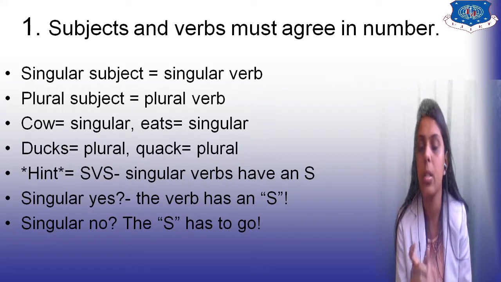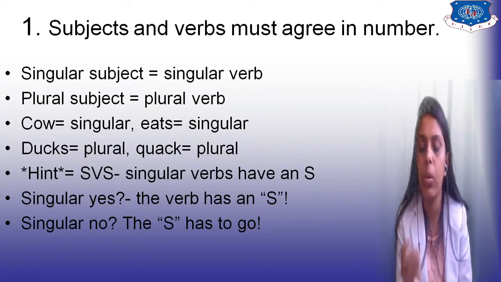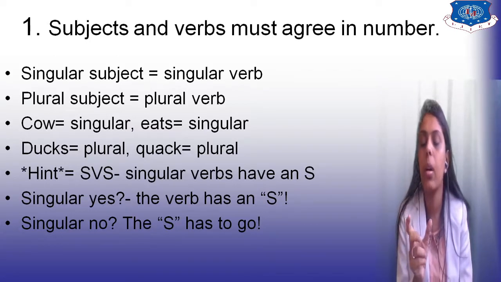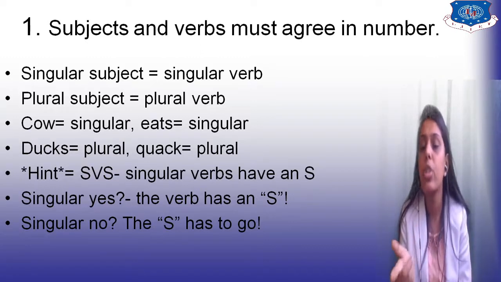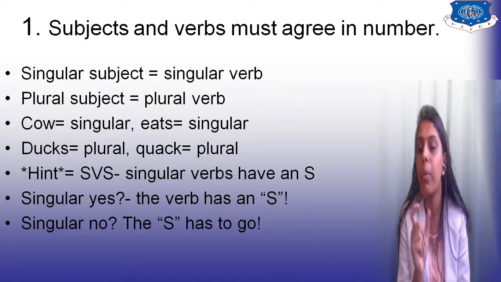Now, what do you mean by subject? The subject is the main idea, the main thing which you are talking about in the sentence. And the verb is the action taking place in the sentence. You might know what is a noun, pronoun, verb, adjective, right? Suppose I say, she is walking slowly. Walking is the verb in the sentence. And how is she walking? She is walking slowly. Whatever action is happening in the sentence is known as the verb. She is eating. Then eating is a verb because it is an action done by her. And she is the pronoun.